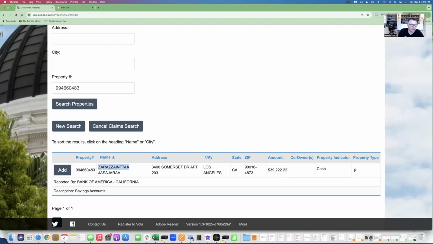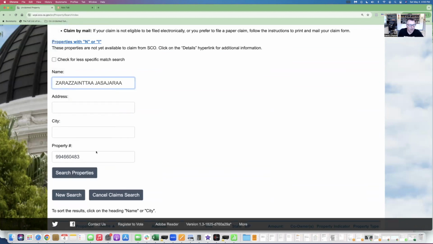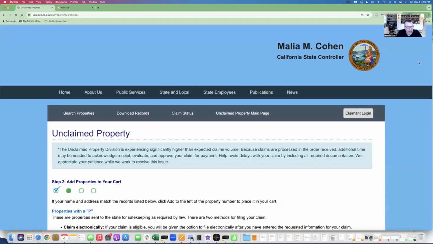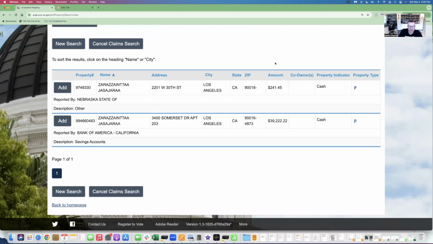What I might do is just do this name search and see what other property they have. This is after I made the initial conversation, because there are times I'm with people on the phone and I wait till I get them on the phone and say, I'm going to just check and see if you have any other property as I'm talking to you. And yeah, you do. You have another account at a different address that you used to live at, 2201 West 30th Street. You have a Nebraska account there, state of Nebraska. Do you remember having that?